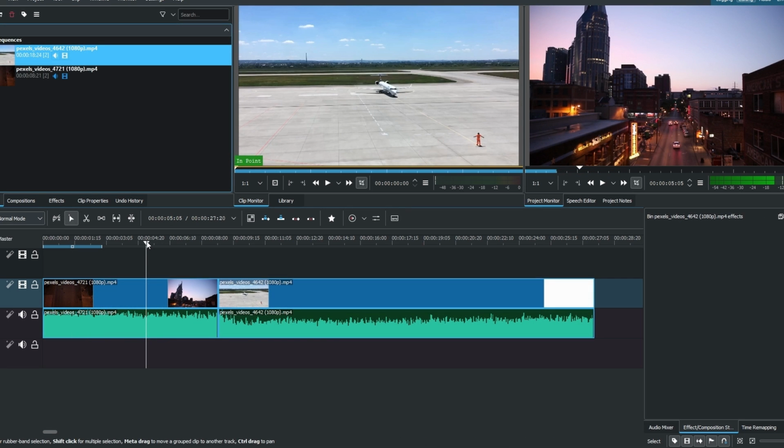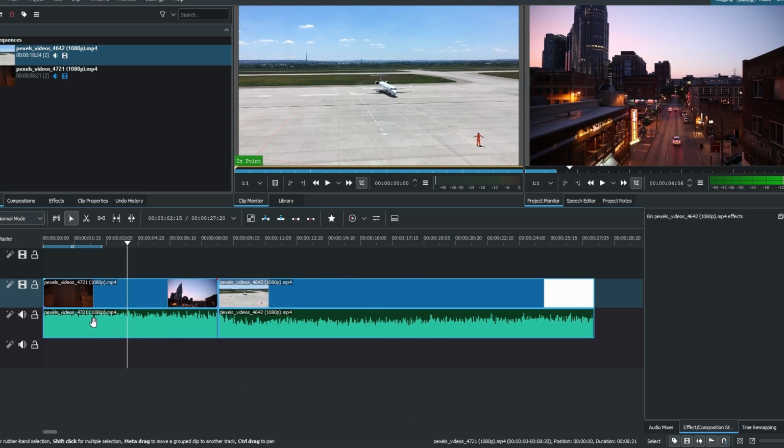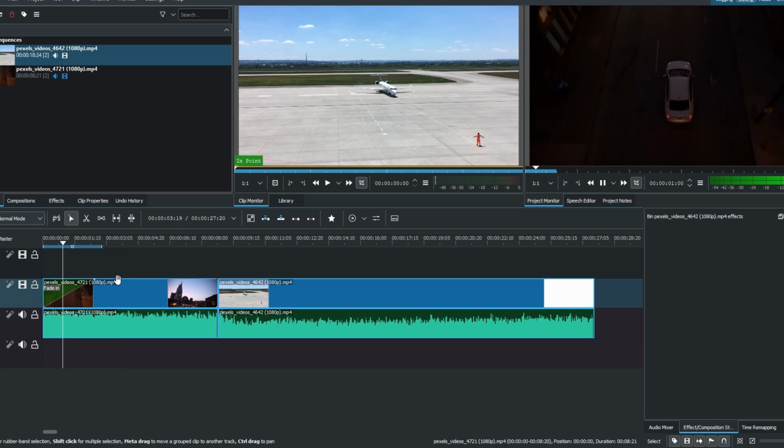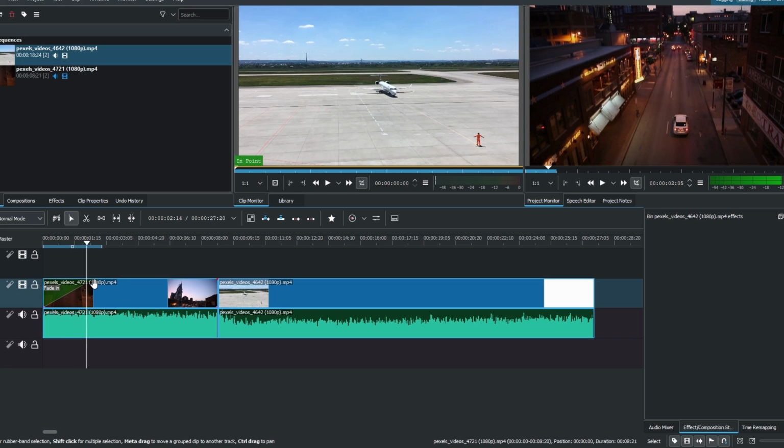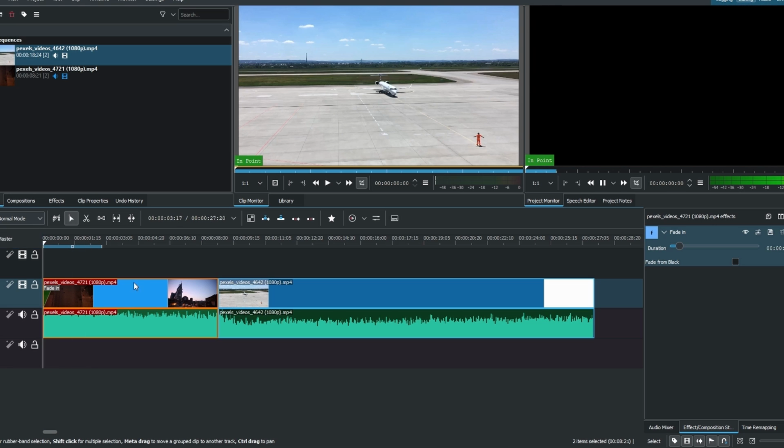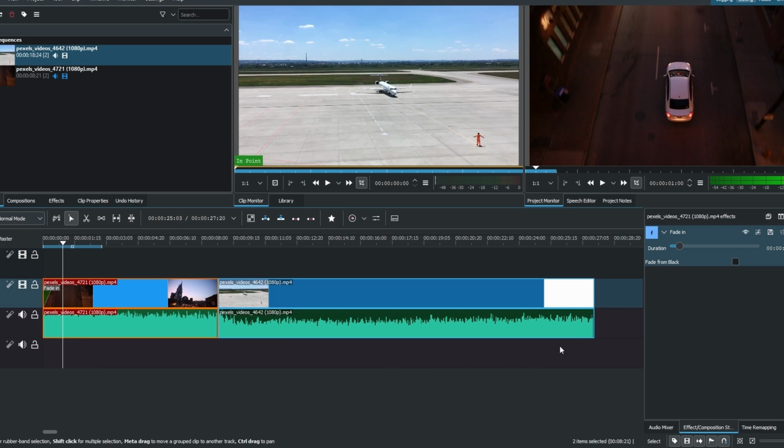Start by adding your desired video clip to your timeline. Hover over the top corner of your clip until the blue dot appears. Drag the blue dot to the right to add a fade-in effect. To adjust the speed, drag the blue dot closer to the clip start. To fade out, hover over the top corner at the end of your clip. Drag the red dot to the left to create a fade-out effect.